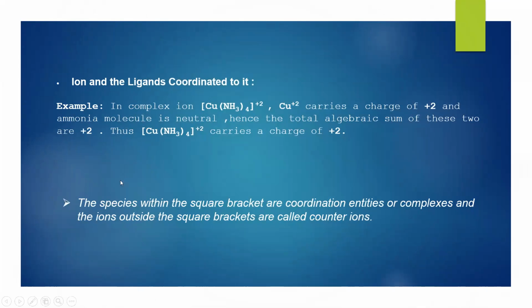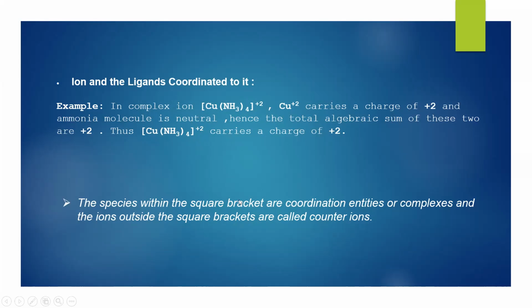Ions and ligands coordinated to it. In complex ions, [Cu(NH3)4]2+, Cu2+ carries a charge of positive 2 and the ammonia molecule is neutral. Hence, the total algebraic sum of these two is plus 2. Thus, [Cu(NH3)4] carries a charge of plus 2. Right, because we know copper is plus 2, here it is 0. Hence, the overall complex is getting a charge of positive 2.